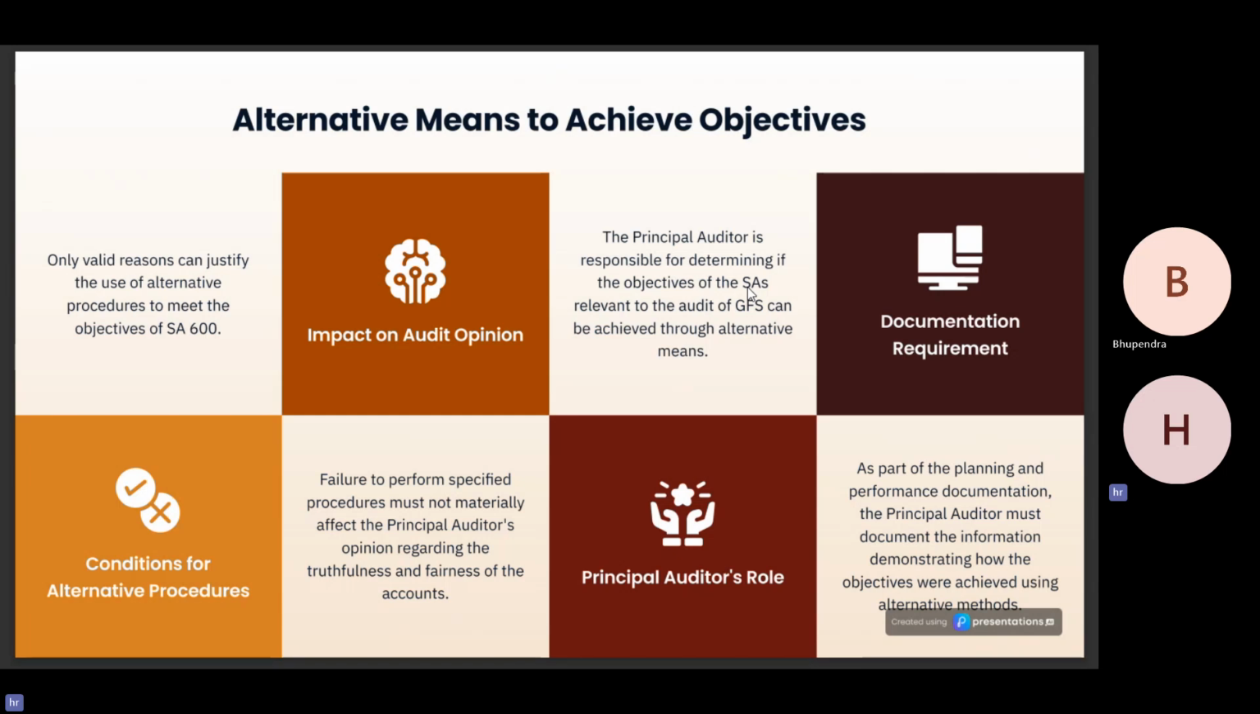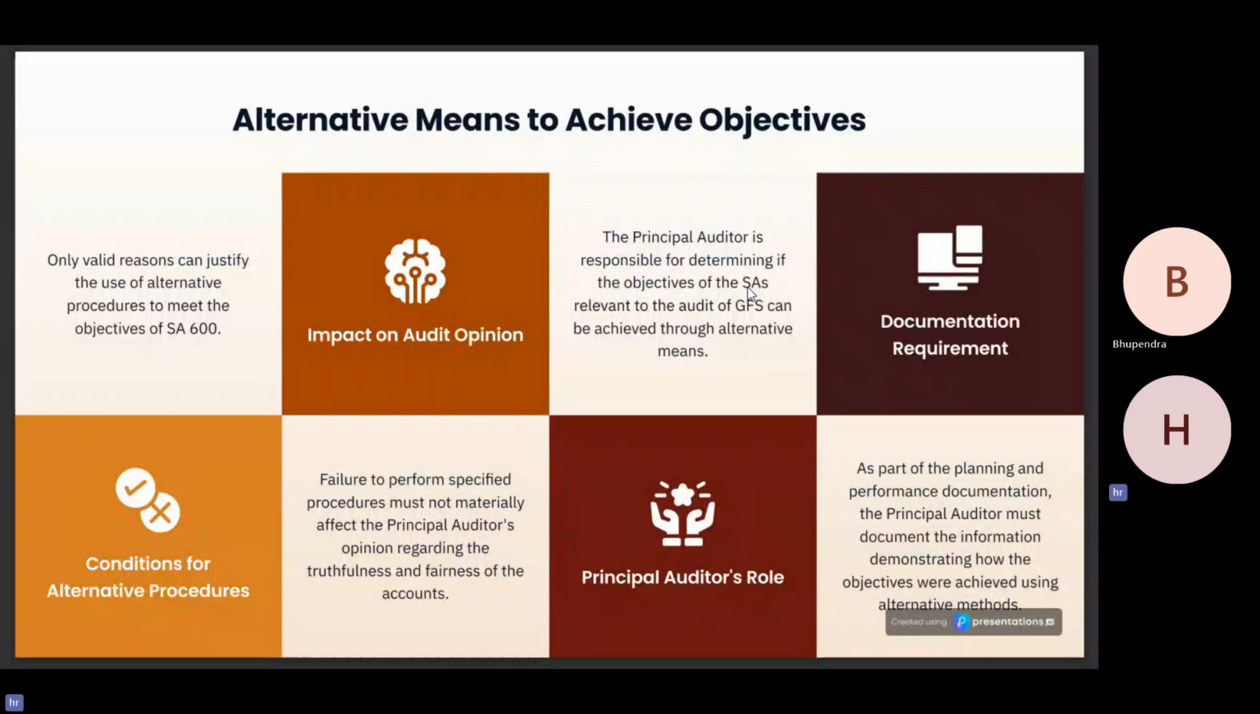So, if a principal auditor decides to choose an alternative means to achieve the objective of the standard, the slide relates to that explanation. So, the condition for alternative procedure. Only a valid reason can justify the use of alternative procedure to meet the objective of SA 600.